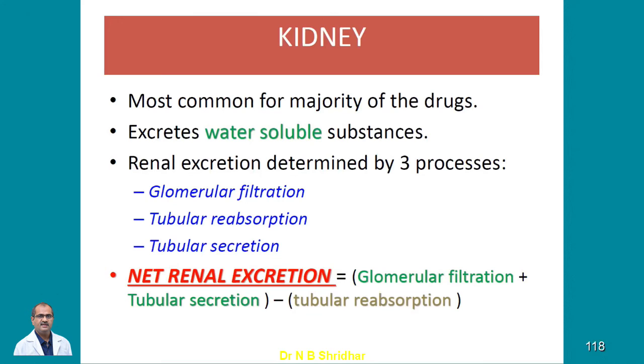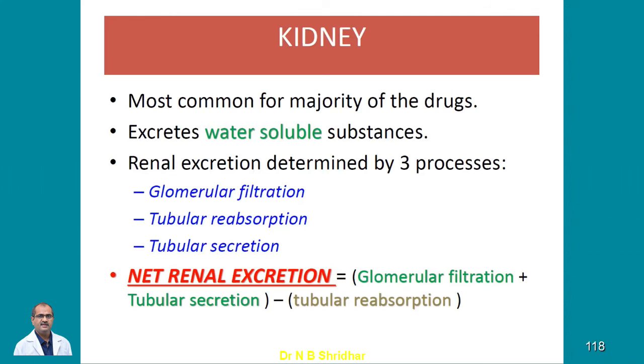And renal excretion is determined by three phases: glomerular filtration, tubular reabsorption and tubular secretion. These are all important processes. So ultimately, how the urine is formed is glomerular filtration plus tubular secretion. See, both of these processes are making the drug go out of the body, whereas tubular reabsorption is getting the drug once again inside the body. So the net renal excretion is equal to glomerular filtration plus tubular secretion minus tubular reabsorption.